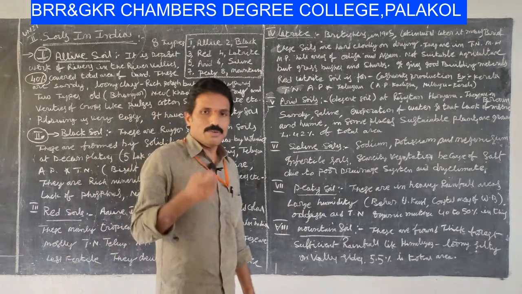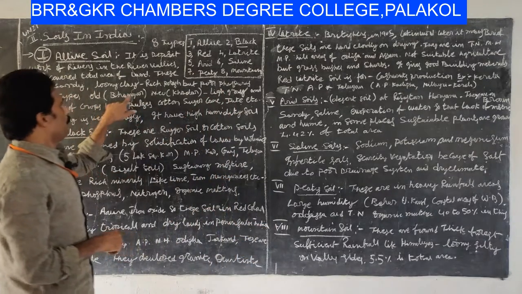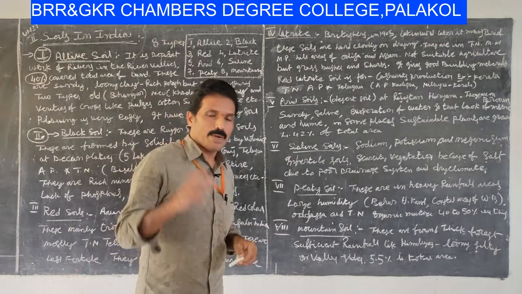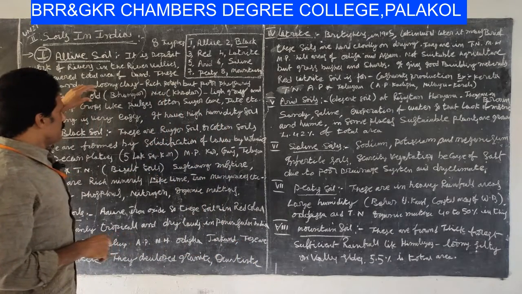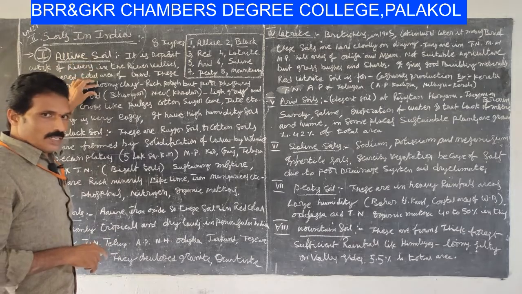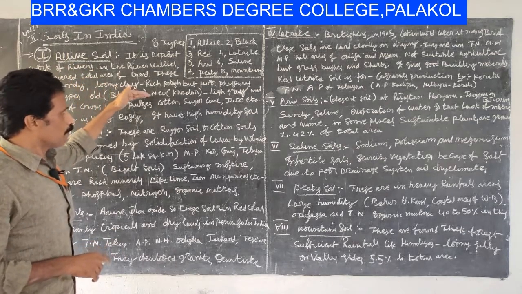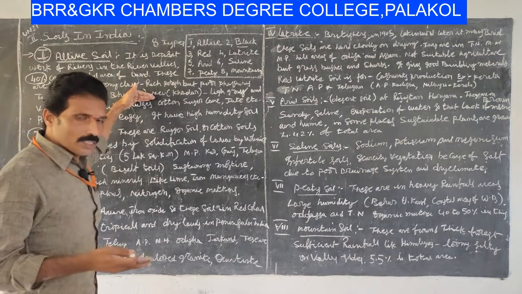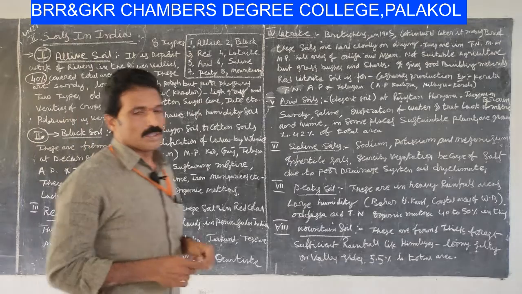The old alluvial name is Bhangar. It's called Bhangar soil, the old alluvial soil. And the other one is new alluvial soil, that is Khadar.